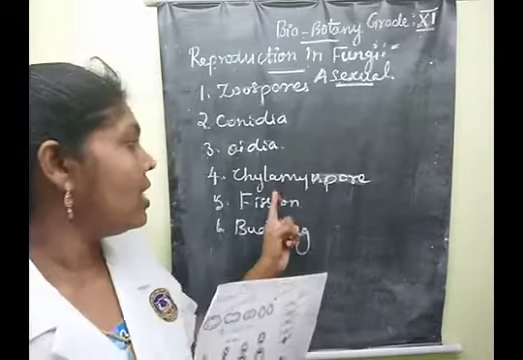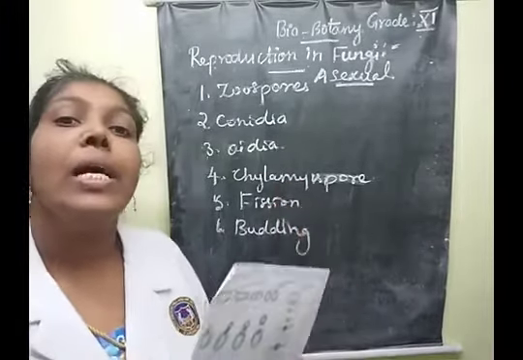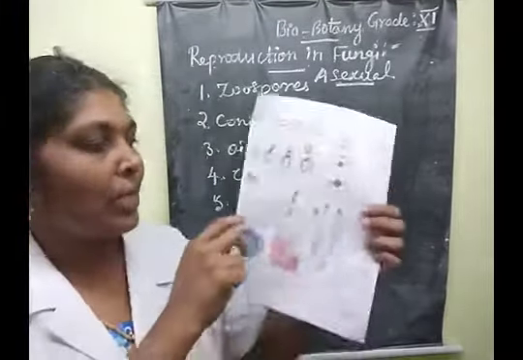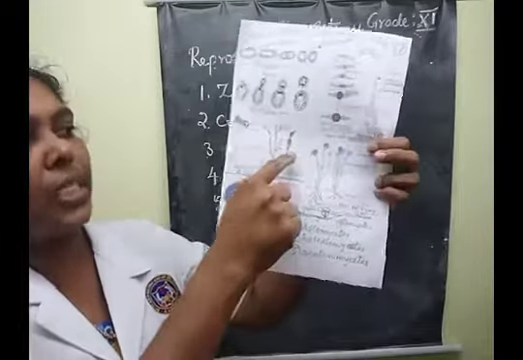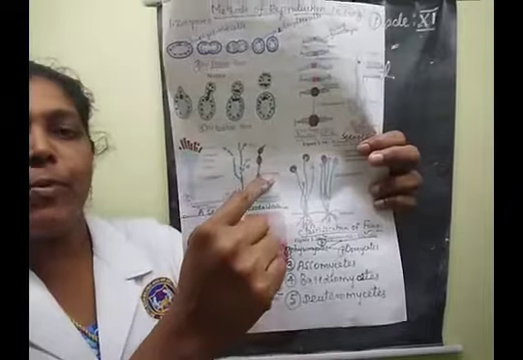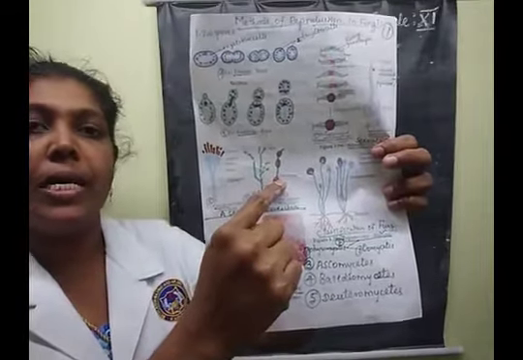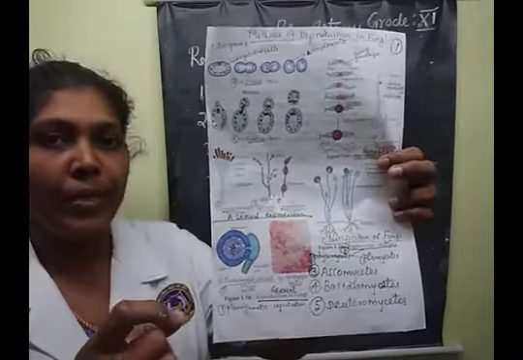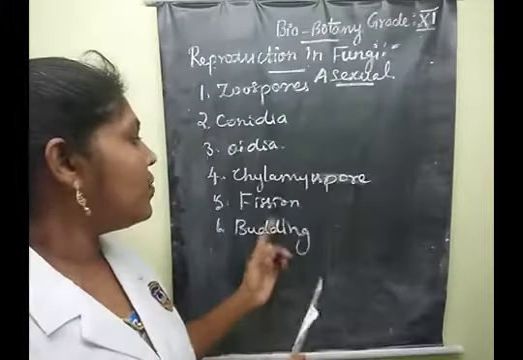Understood, children? Yes. The next one is chlamydospore. Chlamydospores are thick-walled resting spores. The thick-walled resting spore is known as a chlamydospore. An example species is Fusarium. Clear? Yes. The next one is fission.